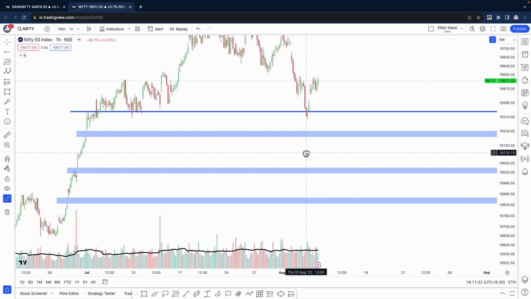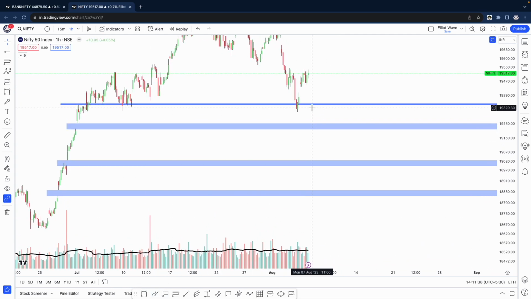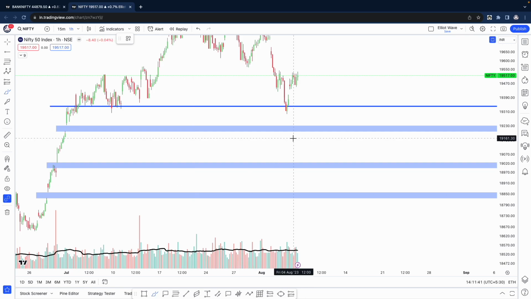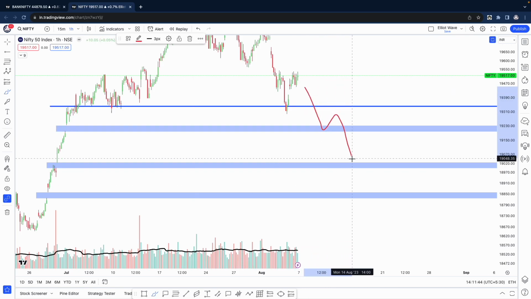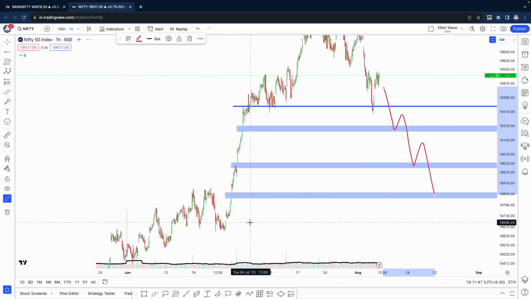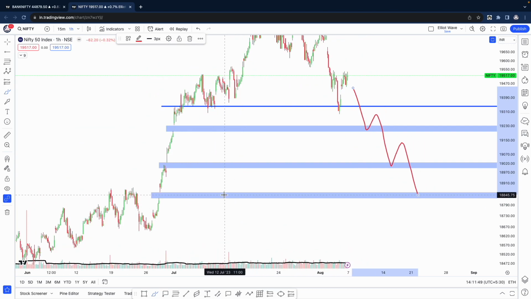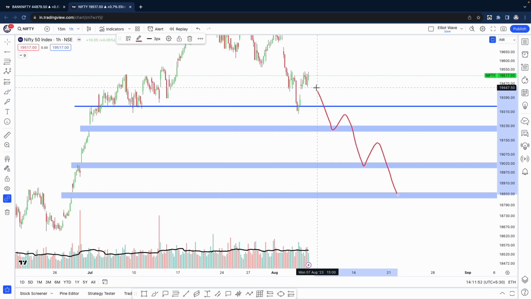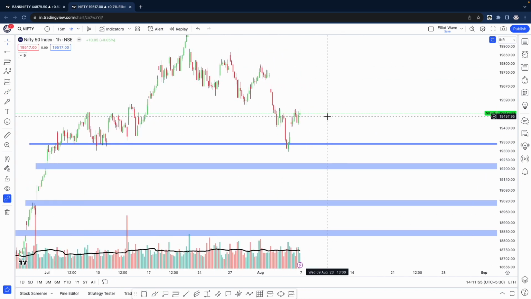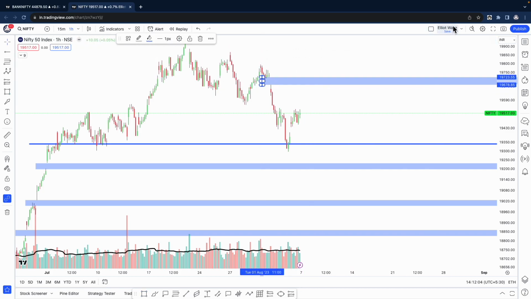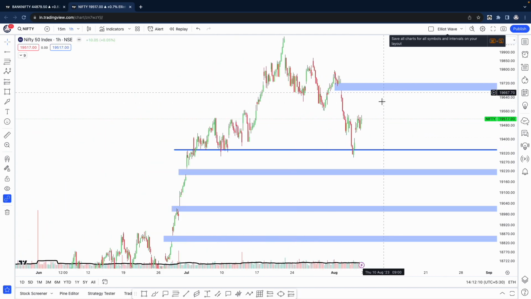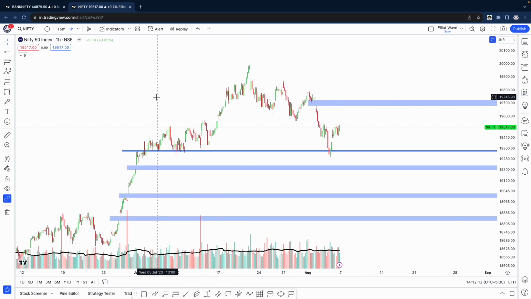And when I say fill the gap, it's not going to fill instantly. In case we come down, there'll be a small bounce from each gap, and then we could come down probably even until this 18,800 level. So this is the kind of view that we are looking at. Wait for the bounce. Probably even here we have this gap on the upper side. Let's mark this gap too. We will wait for this bounce, and then when we get a nice short signal, a move like this will come where we can buy some put options, which will be very profitable.